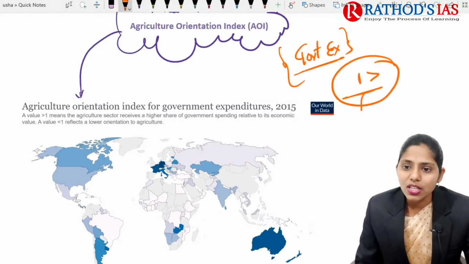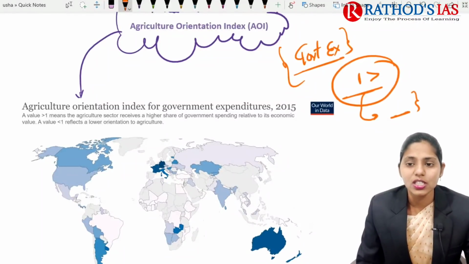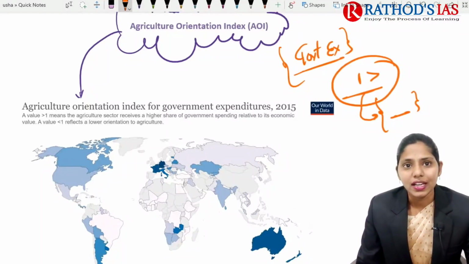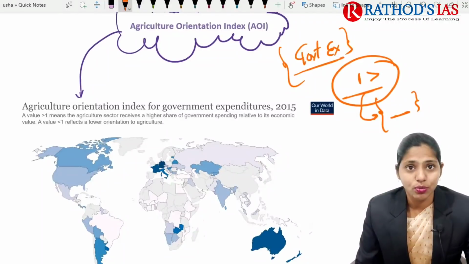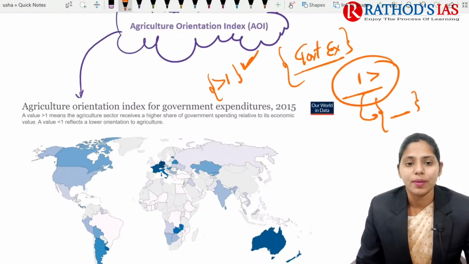That means how much the agriculture sector contributes to the GDP of that country, and how much that country spends on the agriculture sector. That is the important thing the index focuses on. So if the value is higher, it is performing well, it is spending more, right?